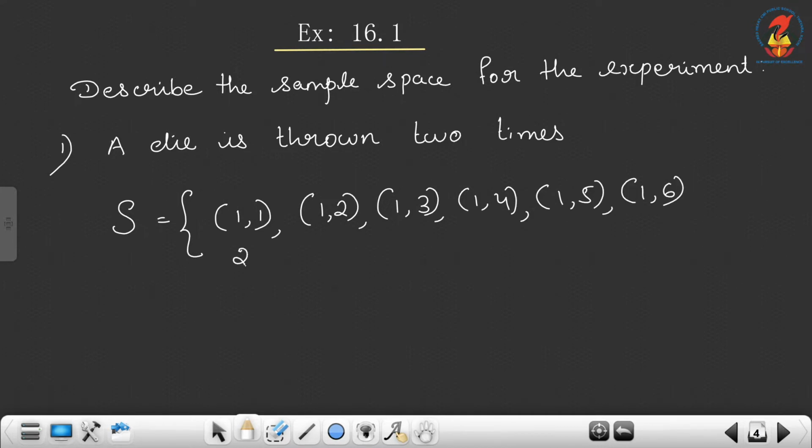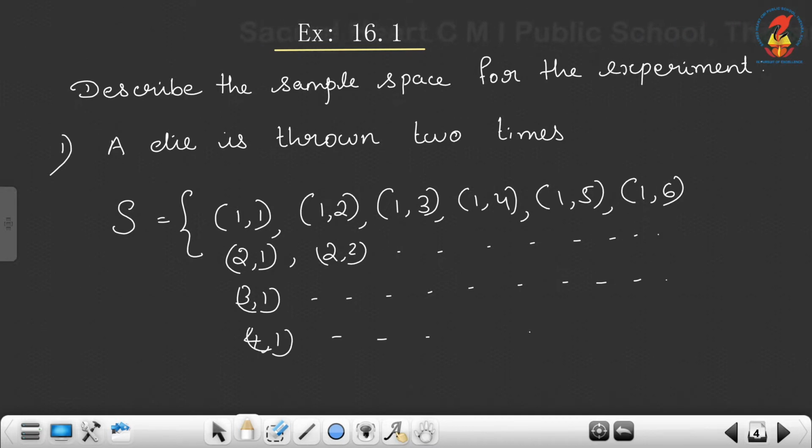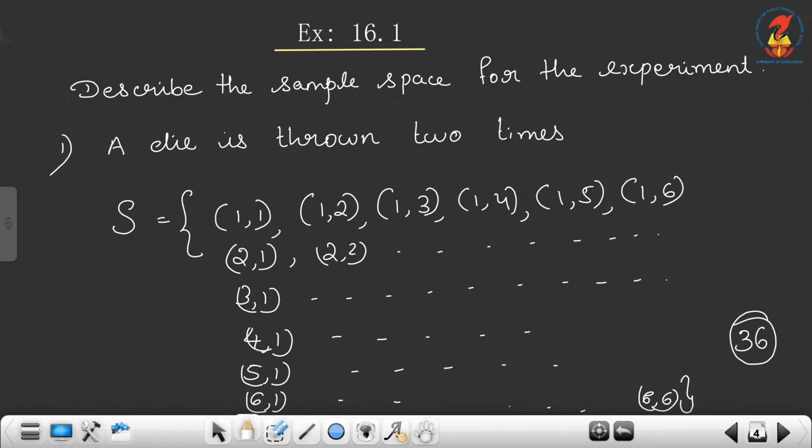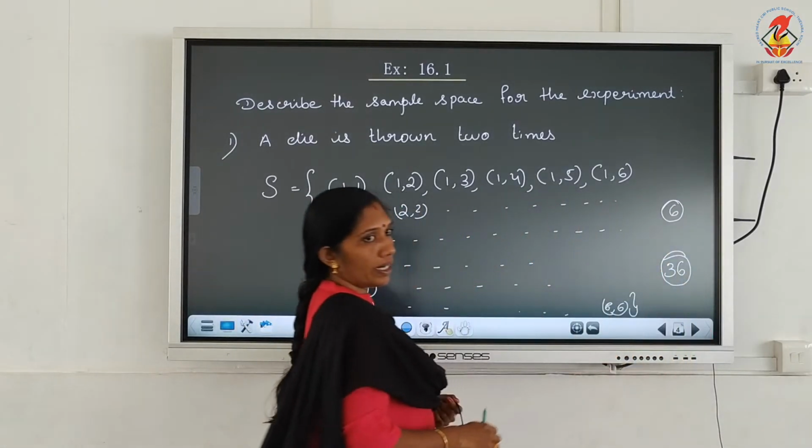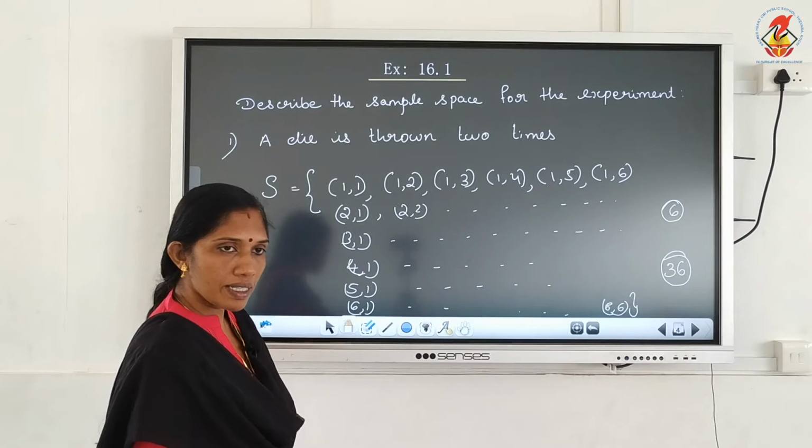Then as in the second row we can write starting with 2: 2,1, 2,2, 2,3, 2,4, 2,5, 2,6. Then 3,1, 3,2, 3,3, 3,4, 3,5, 3,6. Then 4,1, 4,2, 4,3, 4,4, 4,5, 4,6. 5,1, 5,2, 5,3, 5,4, 5,5, 5,6. Then last row 6,1, 6,2, 6,3, 6,4, 6,5, 6,6. So total how many outcomes? 36 outcomes. When we roll a die, there are 6 outcomes. When we roll a die 2 times, there are 36 outcomes.